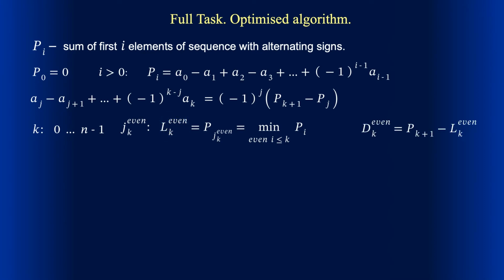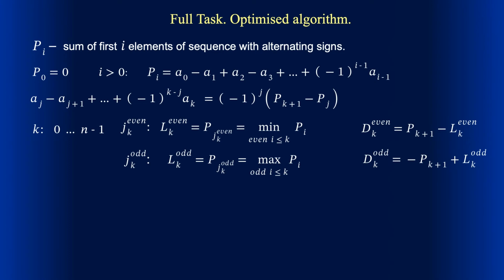Evaluate dk even as p with index k plus 1 minus lk even. Find jk odd, giving the maximum value of pi for all odd I not exceeding k. Call this maximum value lk odd.